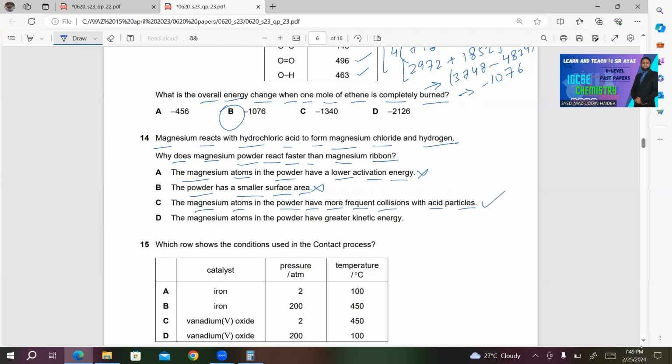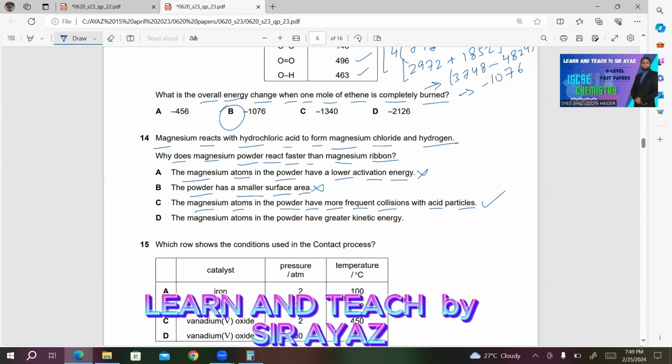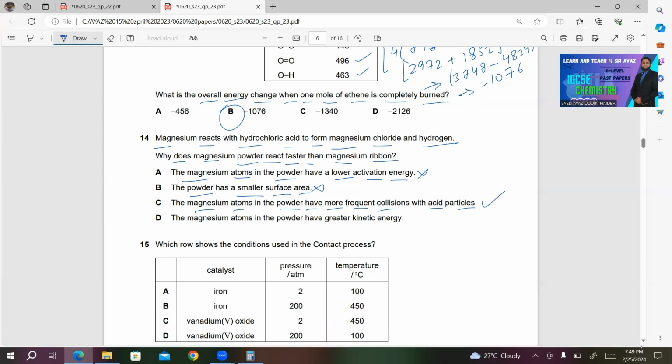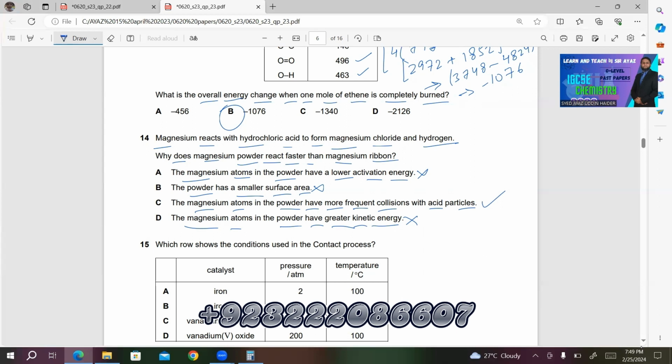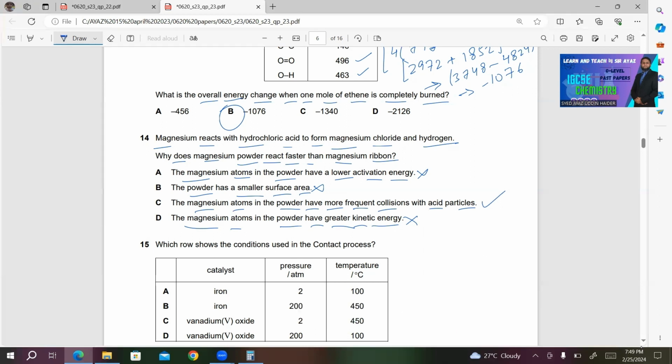This must be the right answer, because here you are having more particles get exposed, so they will have more frequent collisions with acid particles. For your convenience, I am reading the last statement. D, the magnesium atoms in the powder have greater kinetic energy. This is incorrect. The particles can't have greater kinetic energy if it's in the powder form, because you have not provided any temperature or heat. So this is also incorrect. A, B, and D are incorrect. C will be the right answer for this question.